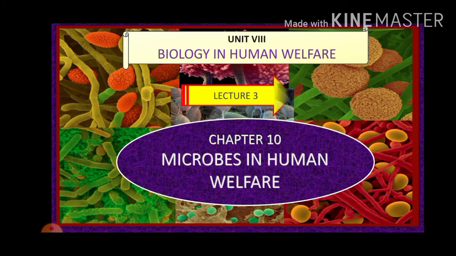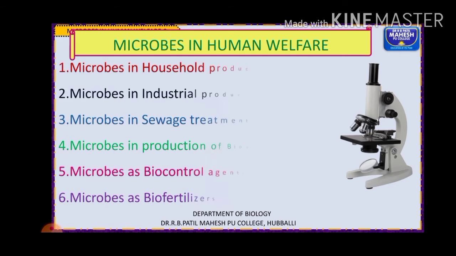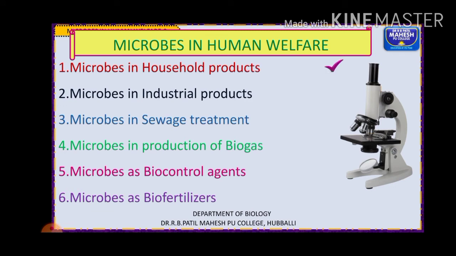So in the previous module we have discussed the contents we are going to deal with in the chapter, and we have started with the first one, that is, microbes in household products, which is completed, right? So in this video I am going to discuss the second use of microbes, that is, the use of microbes in industrial products.